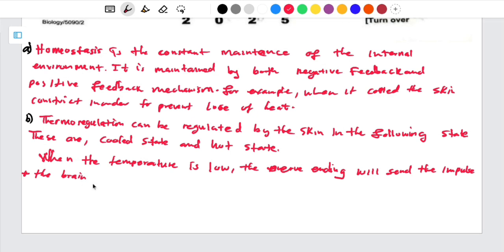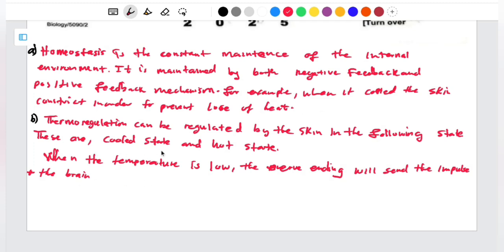After sending the impulse, the brain is going to process the information to say, oh, there is a change in temperature. Then after that, what is going to happen? Remember, this is the negative feedback mechanism, isn't it? When there is a change in something, the body is going to do what it can in order to maintain the same. So from there, the blood vessels are going to constrict. So we are going to say the blood vessels undergo vasoconstriction. Or let me talk about the skin before I talk about the blood vessels. So the skin will constrict.